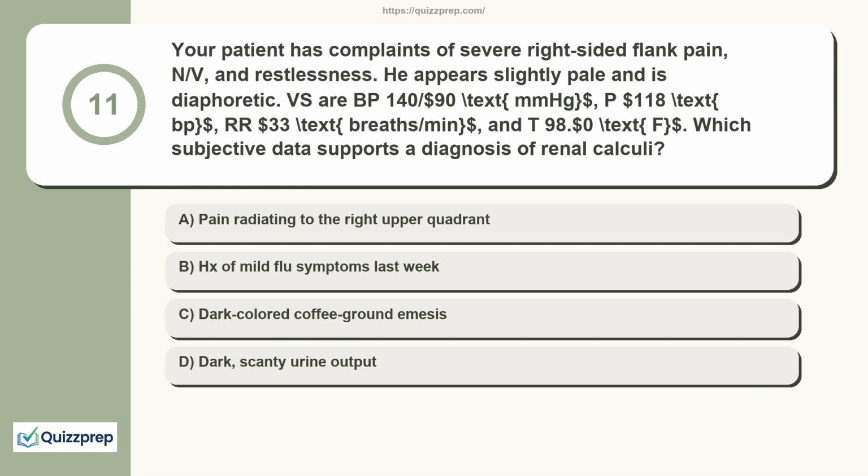Pain radiating to the right upper quadrant. History of mild flu symptoms last week. Dark-colored coffee ground emesis. Dark, scanty urine output.